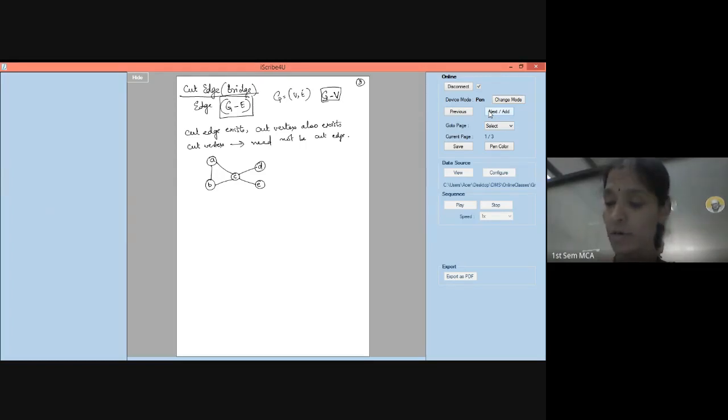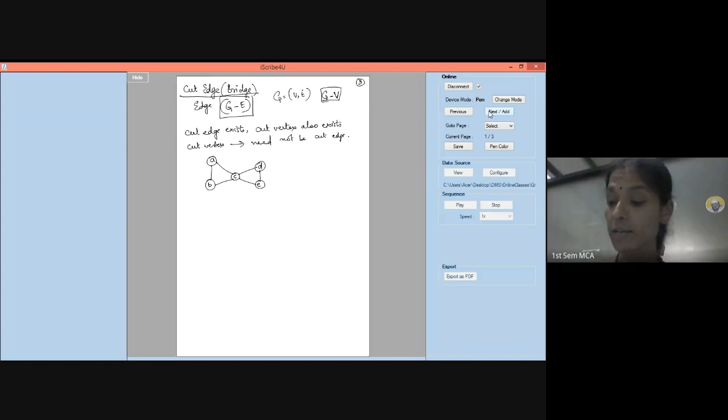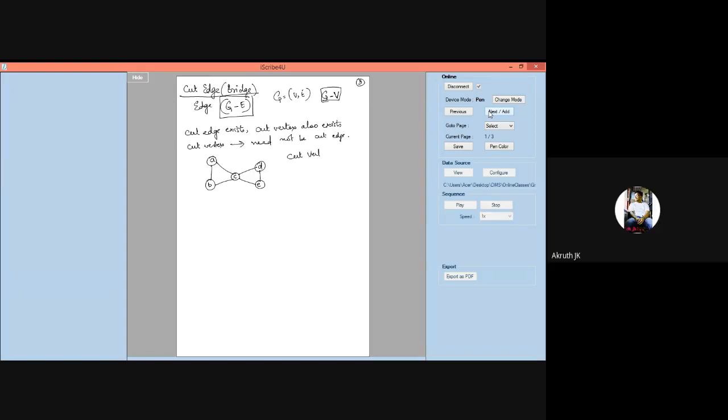That's why. Okay, this is a graph. This is also connected. Can you find a cut edge in this? Cut edge. Can you find a cut vertex? Yes, ma'am. C. Cut vertex C.